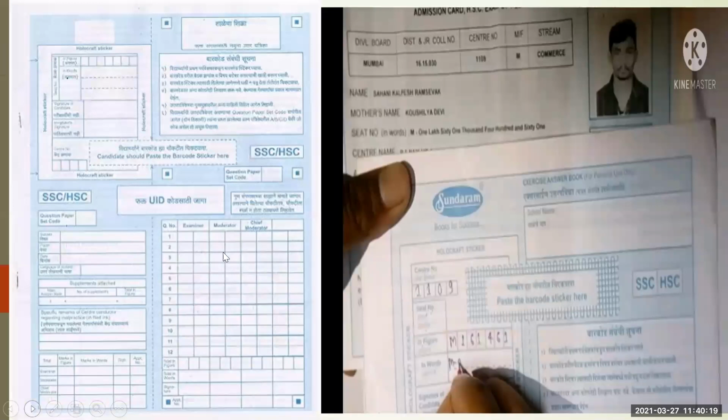Then see, this is a demo answer sheet, and I am giving you a video on how to fill this answer paper. Okay, this is a demo. This is not an original one.